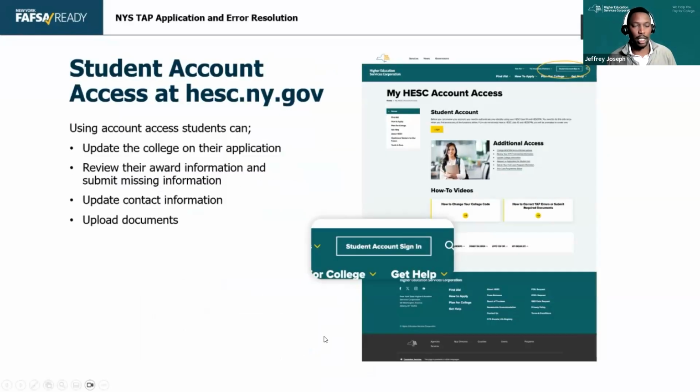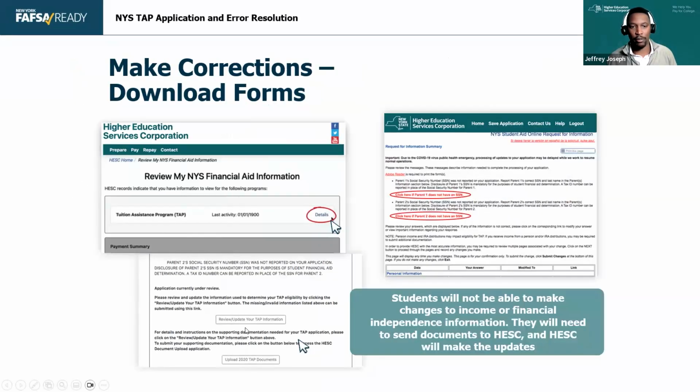So this is where they sign in. They can update their college code, things like that. Here, when they sign in, if they hit details and then hit review or update your TAP information, this brings out that summary. On top of that summary is going to be any forms they're missing. If it's a residency questionnaire, or if it's a parent missing SSN, if it's a parent signature page, all those will be here. They can click that link and it'll populate whatever document they're missing. Okay, so this is the first place they should look for any documentation they need. They can also call the call center, but they're going to direct them here as well, because this gives them a paper copy of what they need.